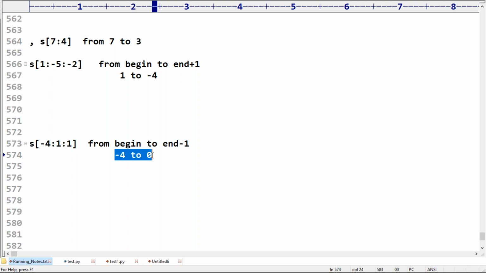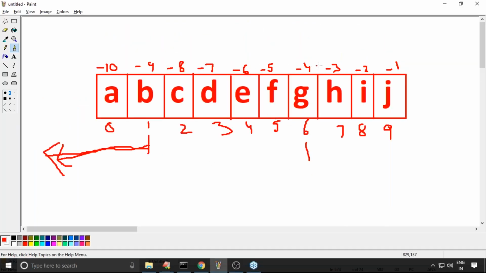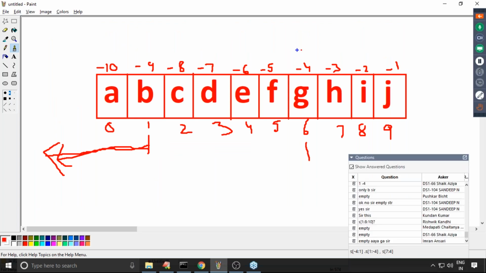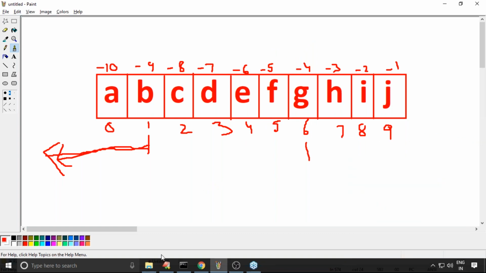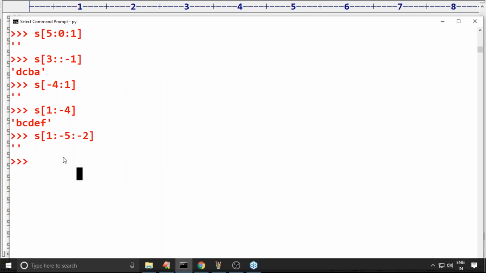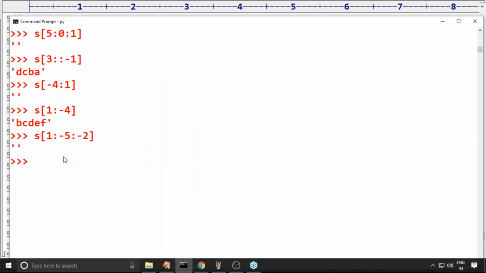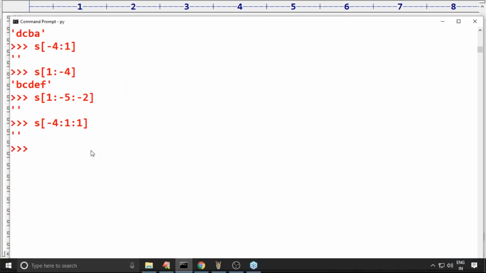Minus 4 to 0 in forward direction. Let me cross check. Where is the minus 4? Minus 4 is here. And 0 is here. So from minus 4, if you move forward, you are never going to get to 0. That's why the output by default is an empty string. Here, see this, empty string we are going to get.